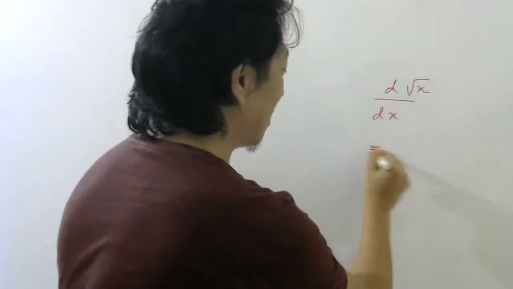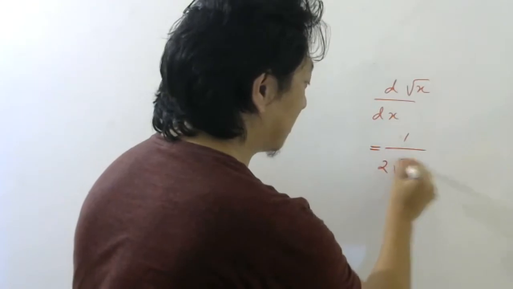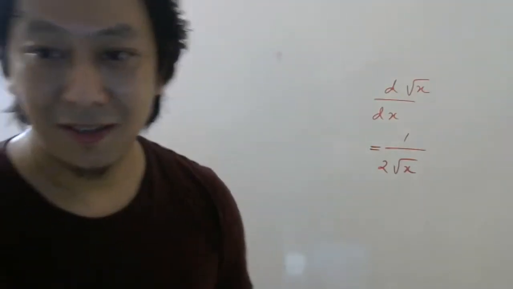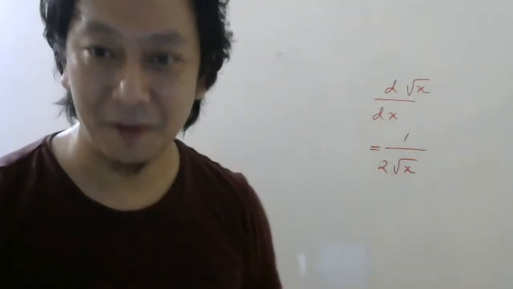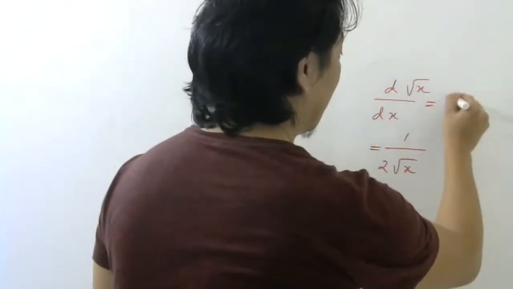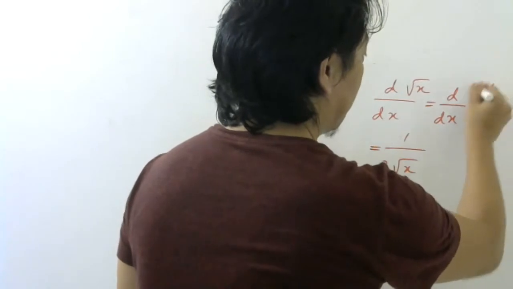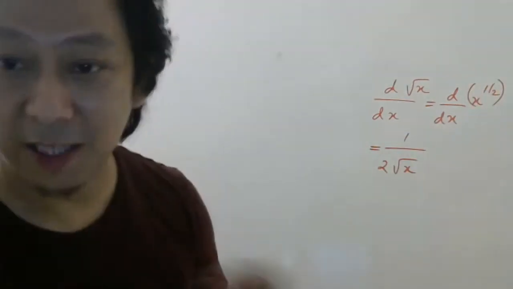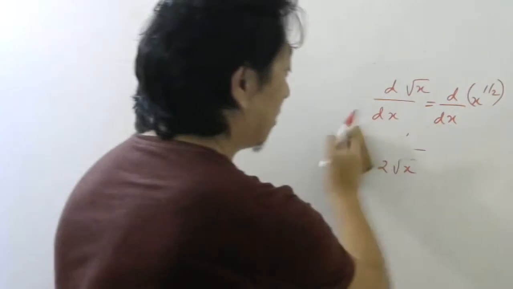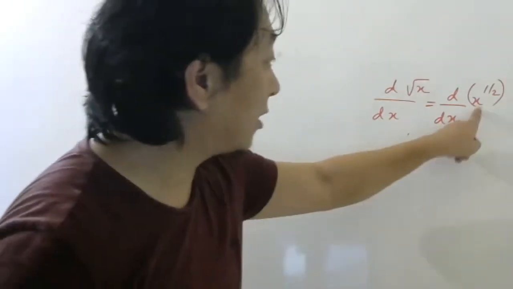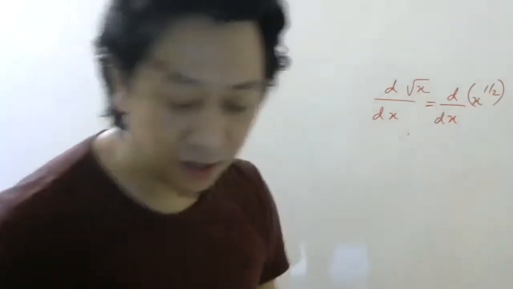So here directly we can say. Anyone remembers? The answer was 1 by 2 root x. Okay, if you forgot, look here. What is the meaning of root x? X power half. Root x means x power half. And what is the formula for differentiation of x power n with respect to x? What is the formula?